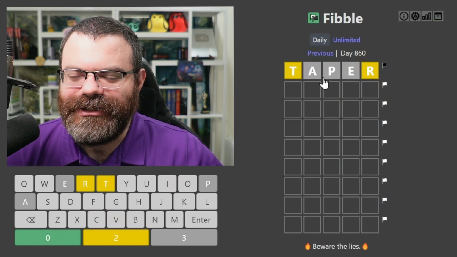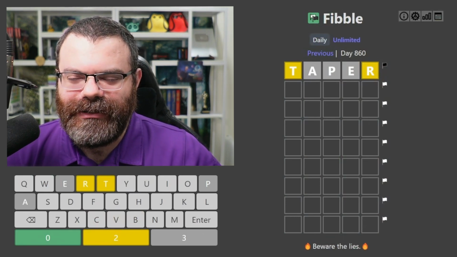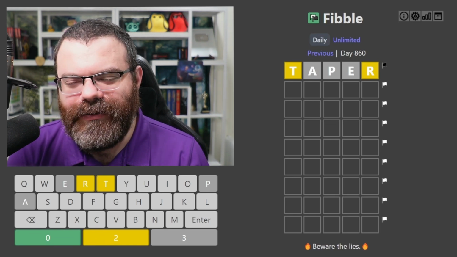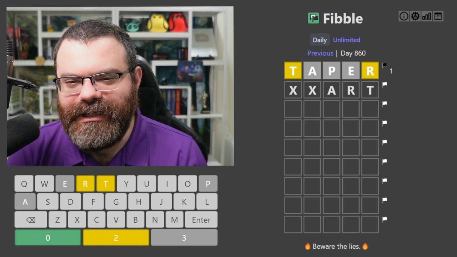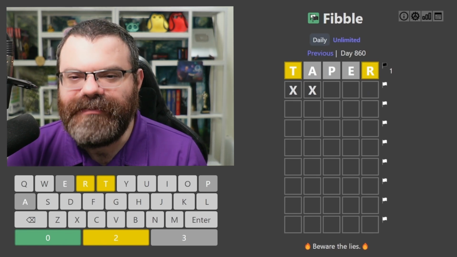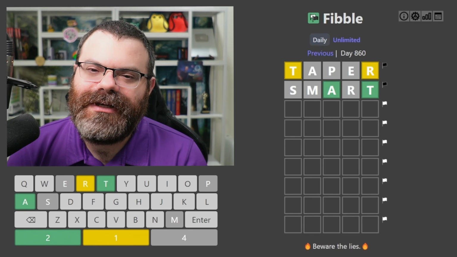All right. Let's do Fibble. Each guess has exactly one lie in it, so maybe the A should have been yellow or green. All right. So maybe like ending in ART or ERT would be good. Like smart would be a smart guess here. All right. Nice. We got an X-wing.